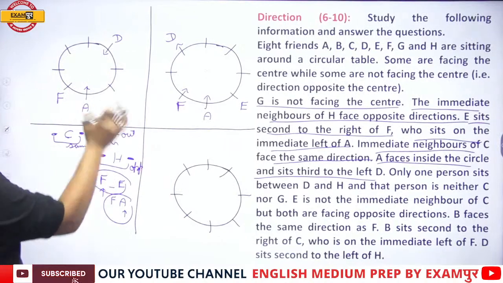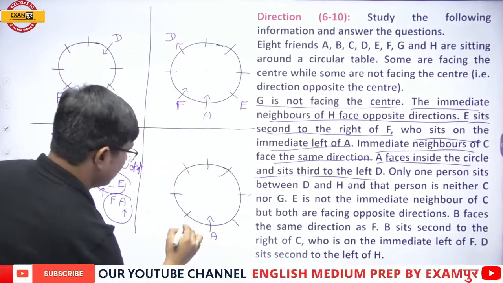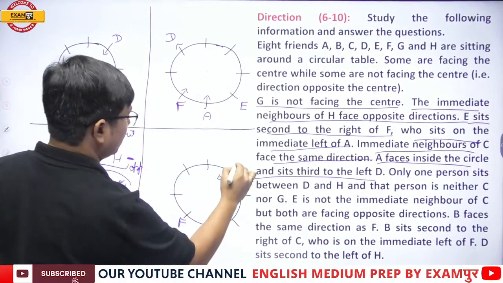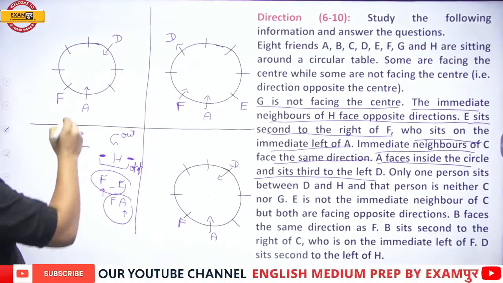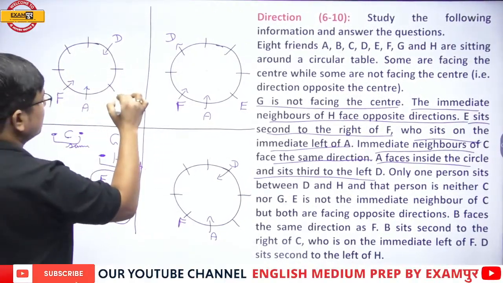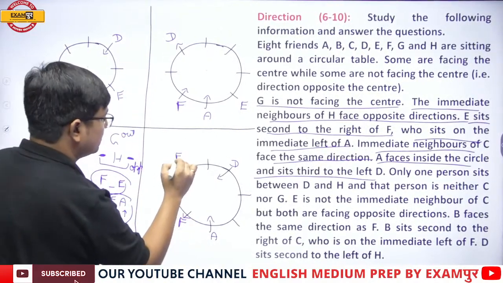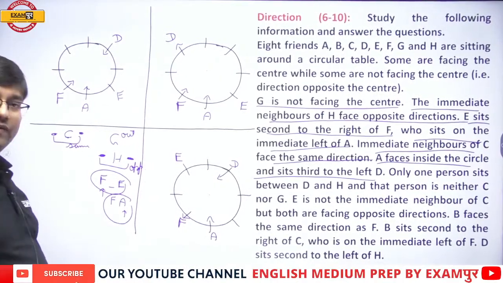Here two cases will be formed. A over here, then F over here, and then D over here. The question is telling in a very clear line that F's second right is E. Now F's second right is E can be over here, or it can be over here. So now we have all the cases.